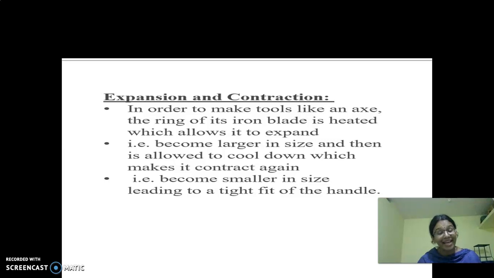So what do you mean by expansion and contraction? When does it occur, children? Expansion occurs when we heat a substance. Contraction occurs when we cool that. What is the best example which I told you here, children?